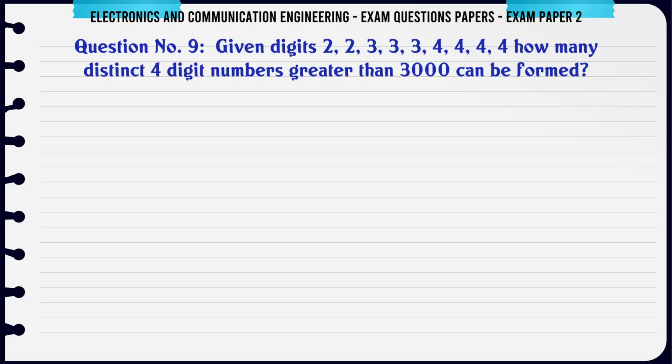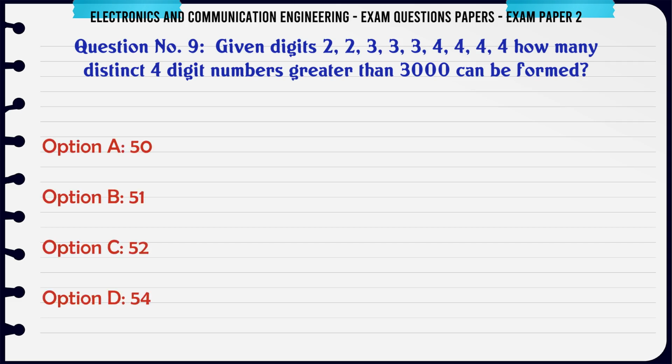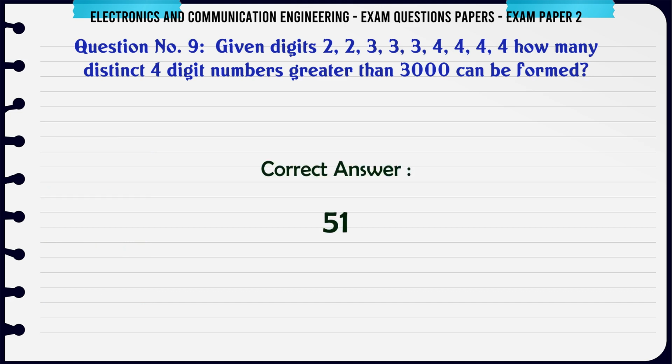Given digits 2, 2, 3, 3, 3, 4, 4, 4, 4, how many distinct 4-digit numbers greater than 3000 can be formed? A. 50. B. 51. C. 52. D. 54. The correct answer is 51.